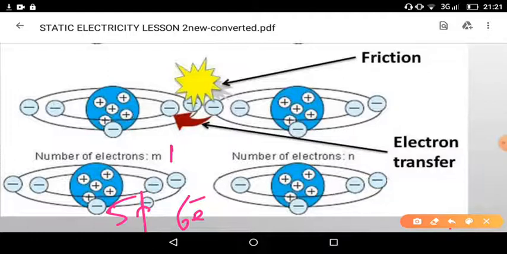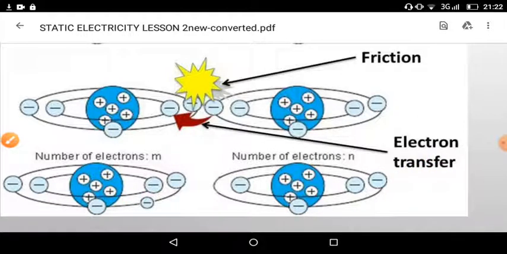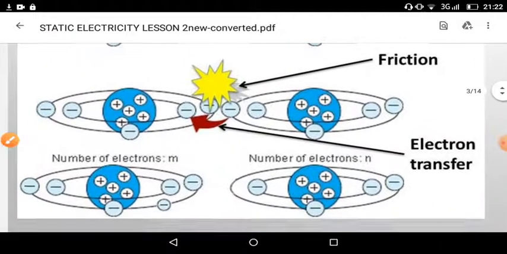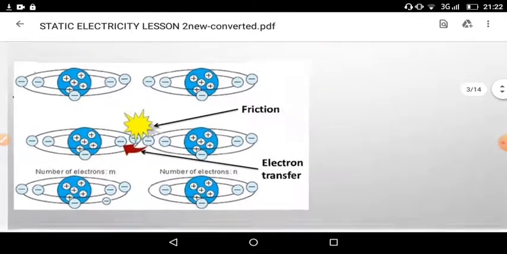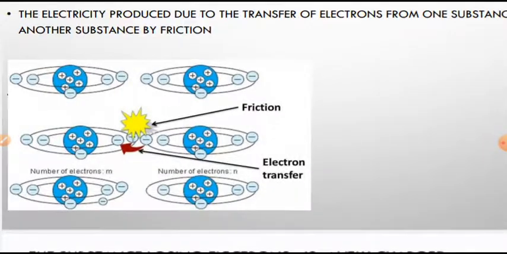And what about the second substance? The second substance has 5 protons and 4 electrons only, because it loses one electron due to friction. So it has one proton extra, positively charged. This is the way we could produce electric charge in a substance. But this electron will not flow from one point to another point. This is the reason why it is called static electricity.